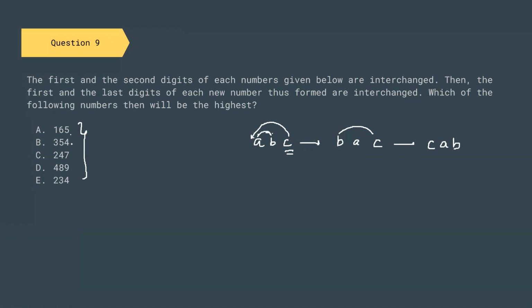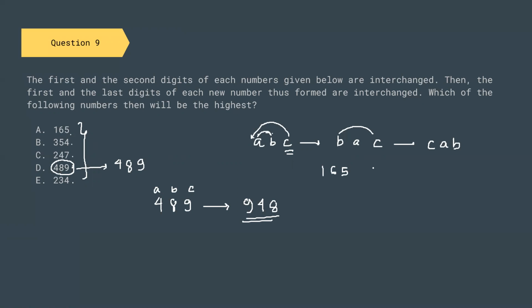So the unit digits are 5, 4, 7, 9, 4. The highest unit digit is 9. So the highest number after interchange will be from 489. For 4, 8, 9, this will be A, this will be B, and this will be C. After the process of interchange, we will get 9, 4, 8, which will be our highest number. You can also check the rest of the numbers as well.